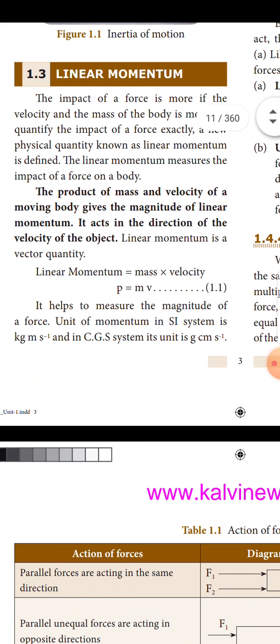In SI system, the unit of linear momentum is kg meter per second, and in CGS system, it is gram centimeter per second.